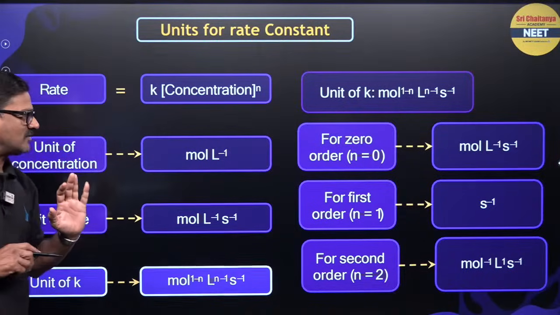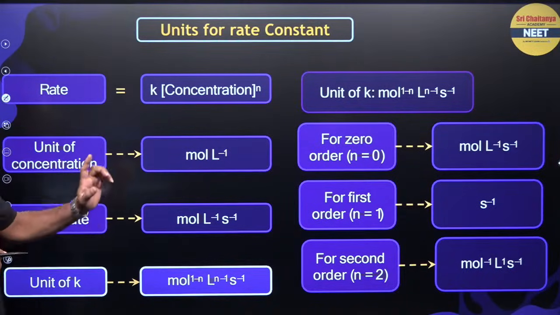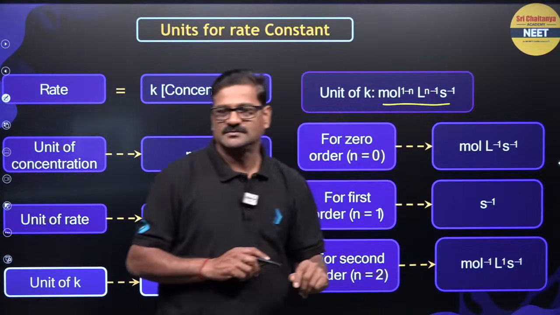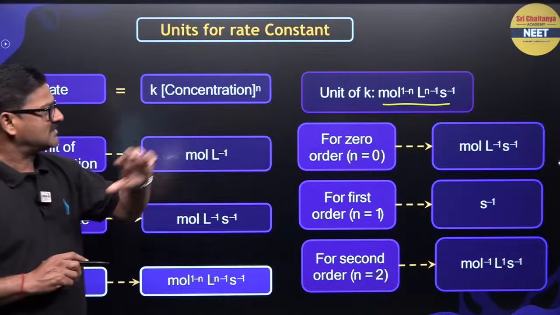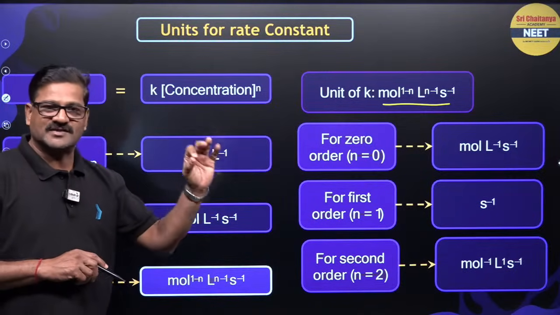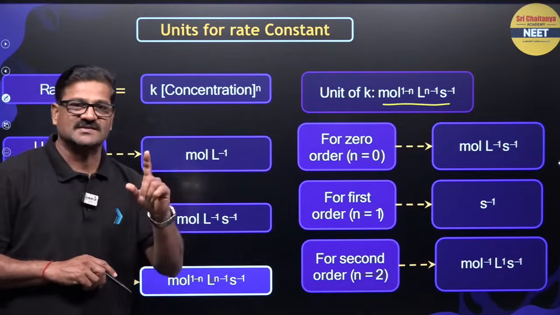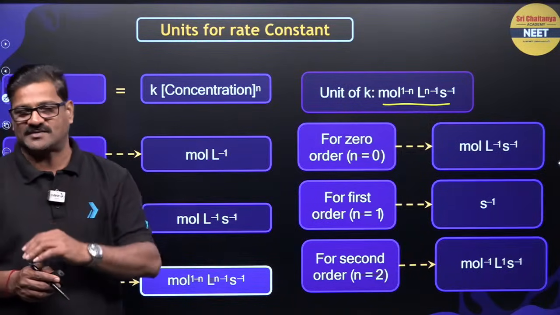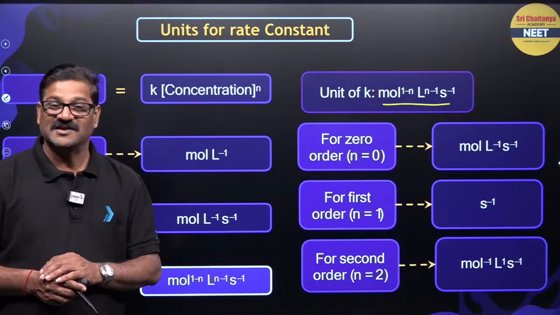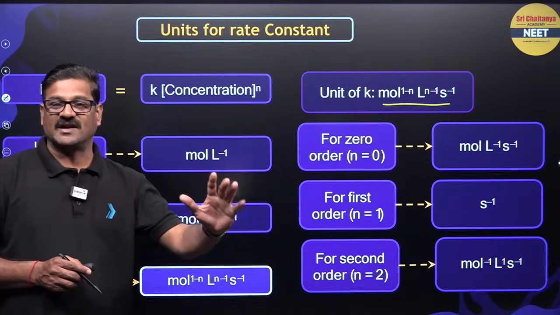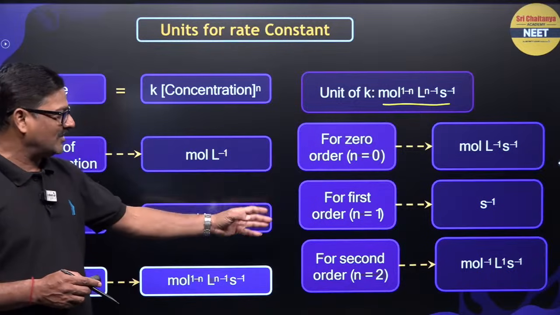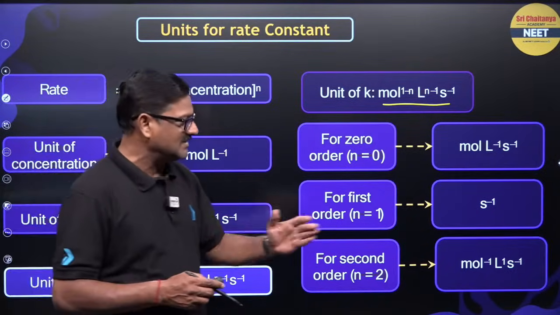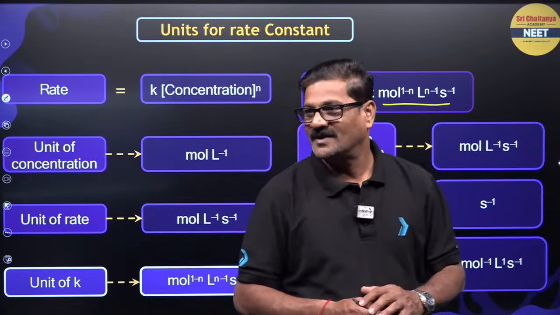So, units of a rate constant. For a simple rate constant, K is equal to mole^(1-n) liter^(n-1) second inverse, where n is the order of the reaction. For zero order reaction, mole liter inverse second inverse. For first order reaction, second inverse. For second order reaction, you can see mole inverse liter second inverse.